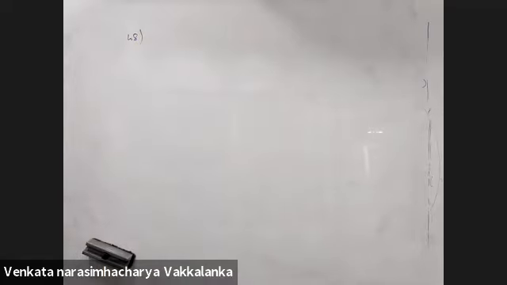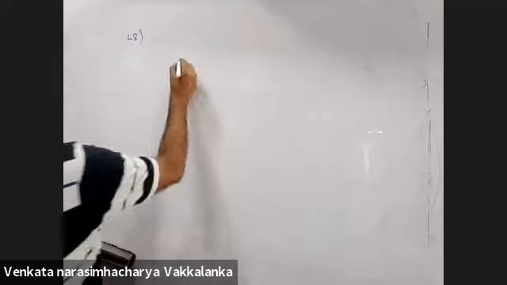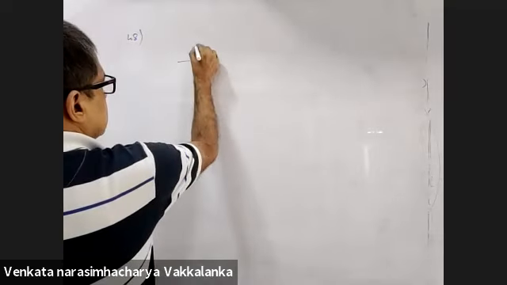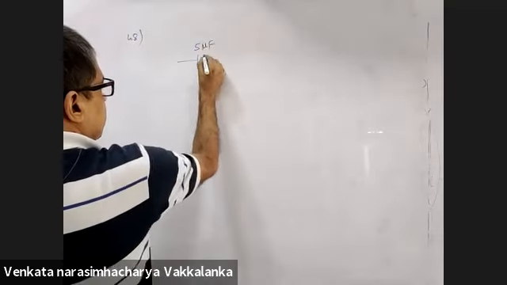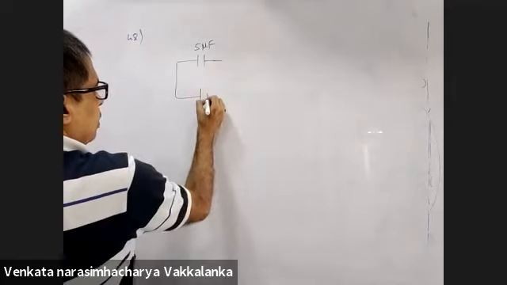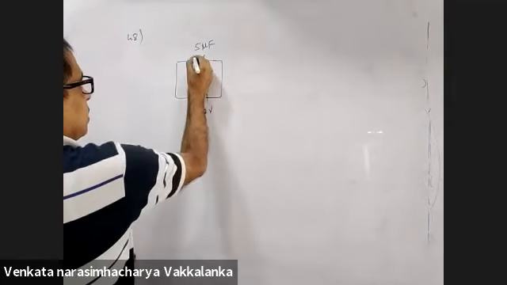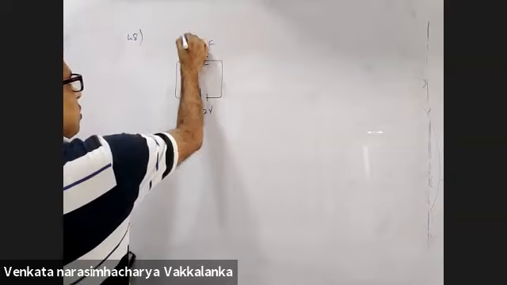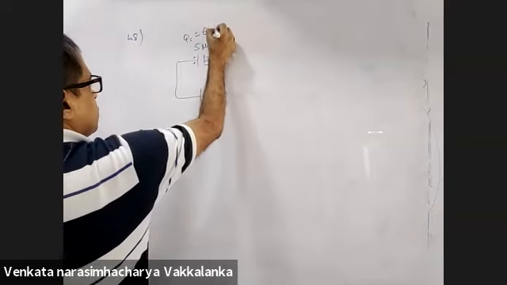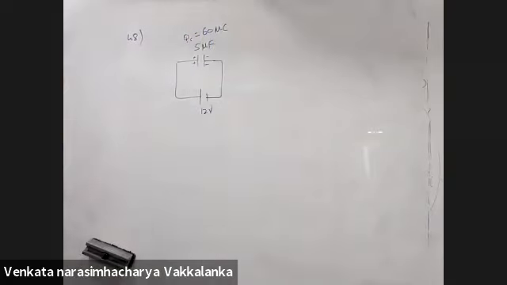Question 48. A 5 microfarad capacitor is charged to 12 volts. The positive plate of this capacitor is now connected to the negative terminal of the 12 volt battery. A 5 microfarad capacitor is connected to a 12 volt battery. That means this will be positive, this will be negative. Q initial is 60 microcoulombs, right?